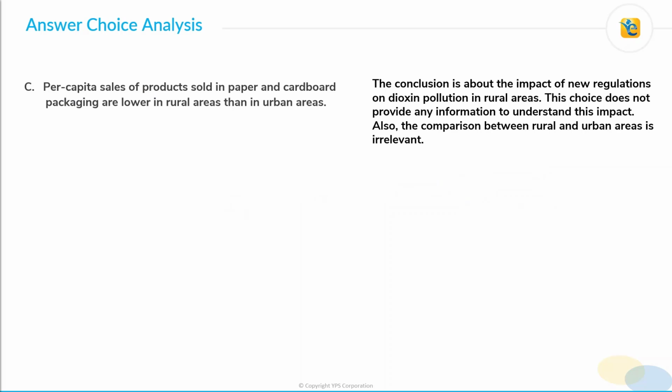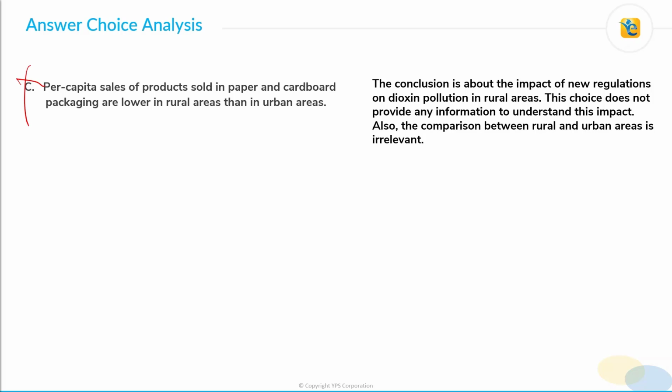So, choice C. Choice C conveys that the amount of packaging material in rural areas is expected to be less than that in urban areas. However, this information does not impact the conclusion, since the conclusion is about the impact of new regulations on dioxin pollution in rural areas. This choice does not provide any information to understand this impact, and also the comparison between rural and urban areas is irrelevant. Hence, choice C is incorrect.